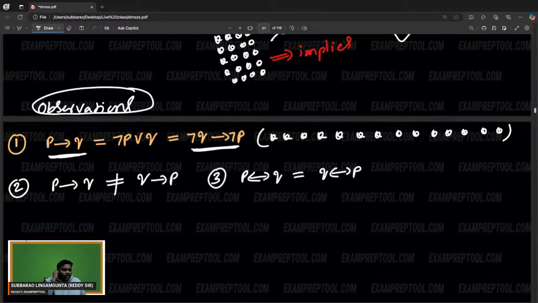Advait, do you have any doubt? Let me know. Reddy sir, I have this doubt. You ask me, I will help.